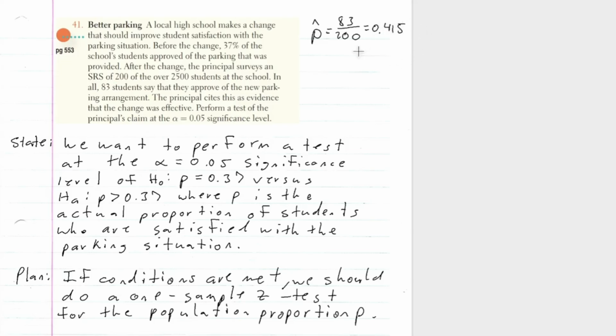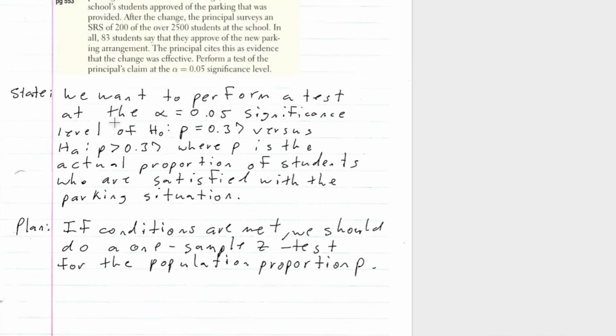So we can see why the principal is making this claim, because 37% of school students approved of the parking that was provided, right? But after he did this remodeling, it appears that 0.415, so about 41.5% of students thought that the new parking was better. So we can see why the principal is claiming that the new parking is better. But let's see if this is statistically significant or not, right? Using our hypothesis testing. So we want to perform a test at the alpha equals 0.05 significance level.